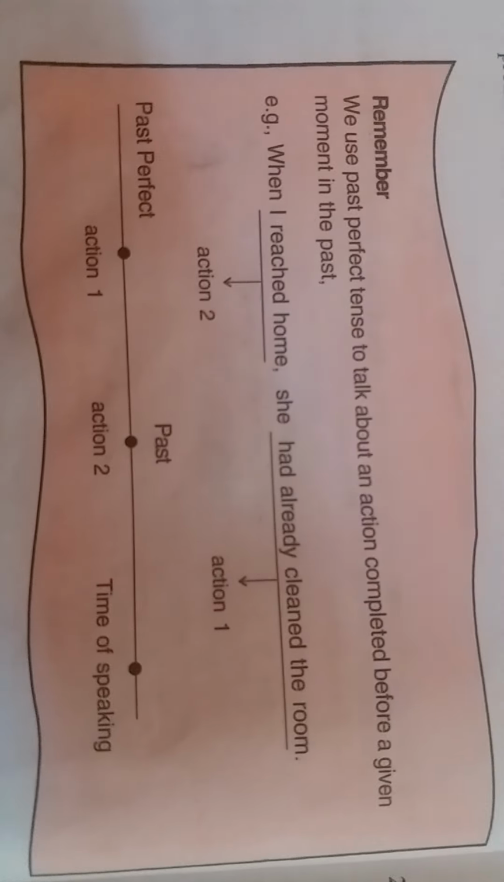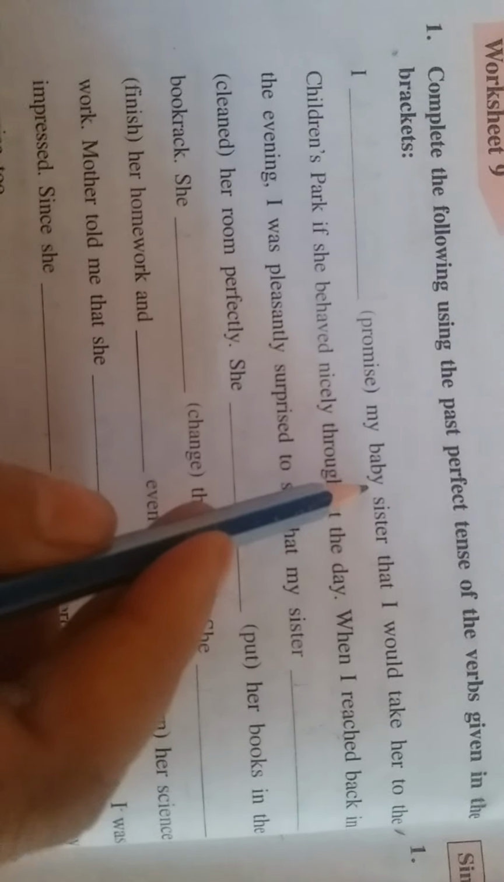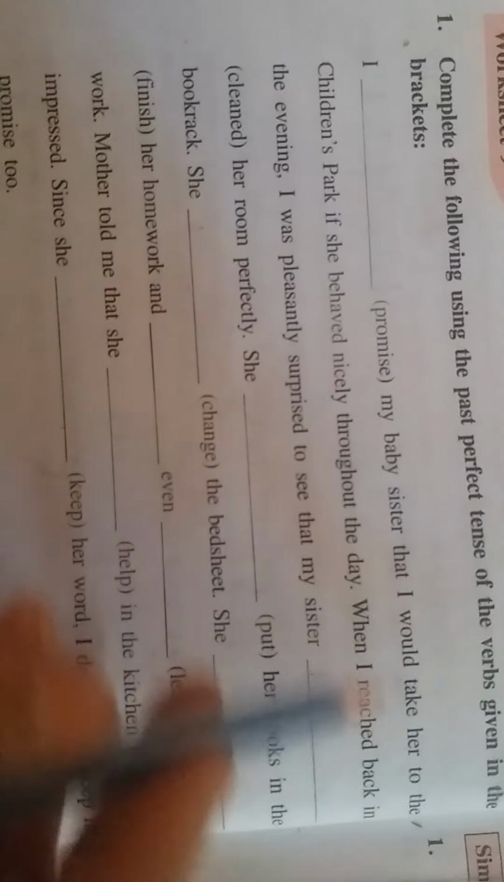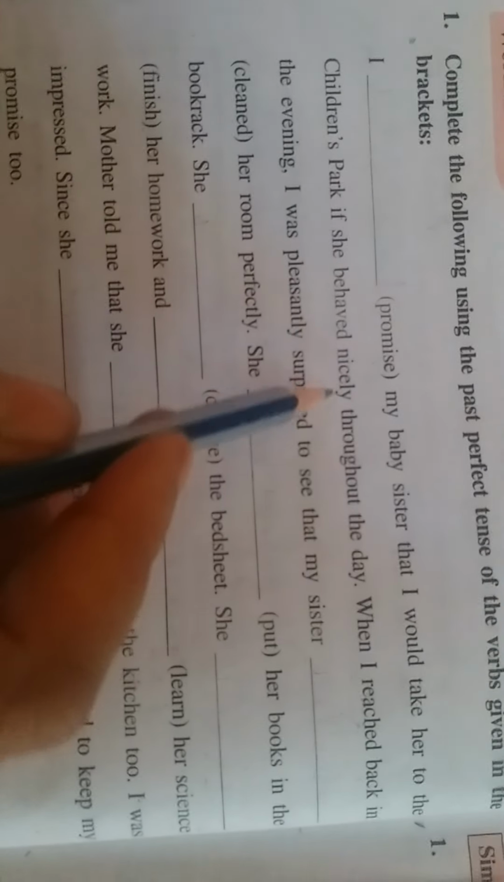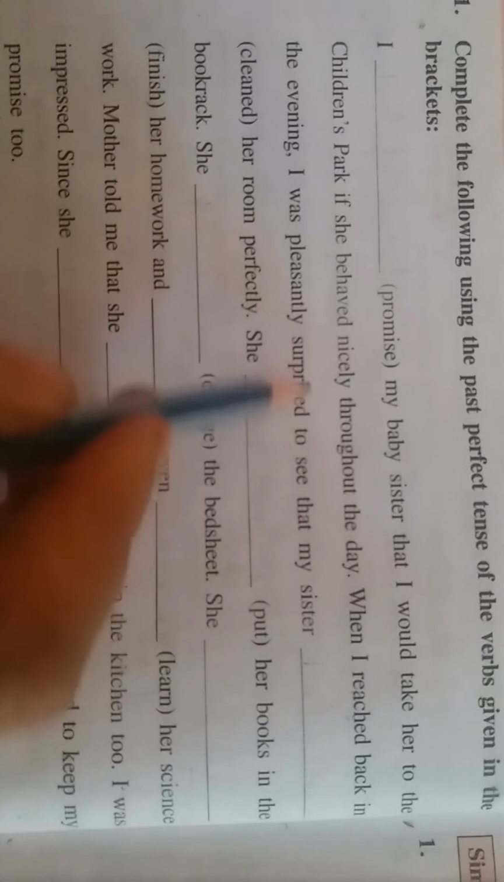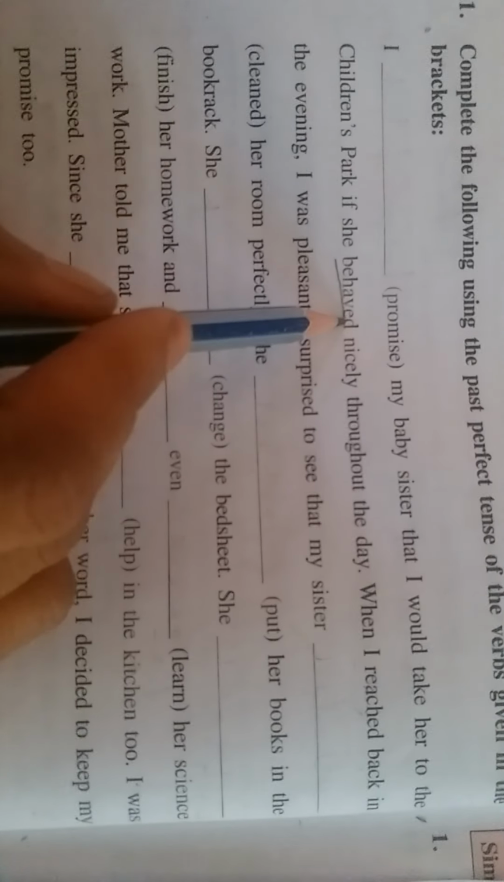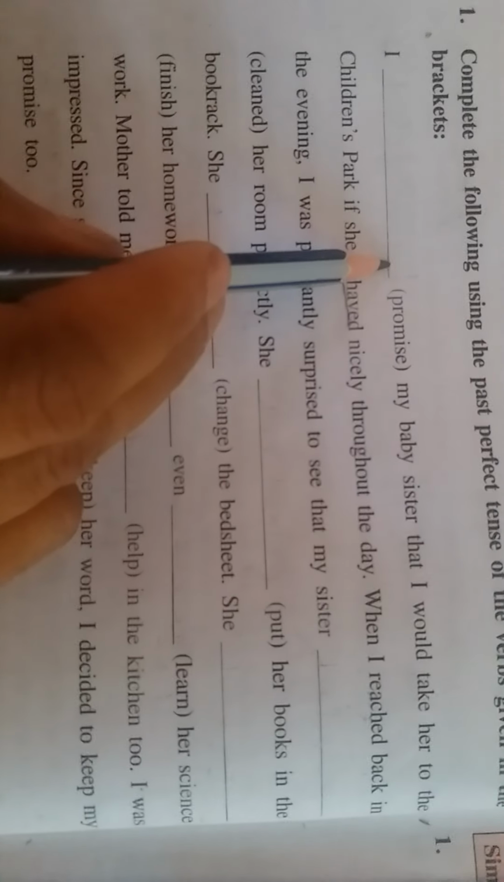Let's understand this with the help of a worksheet. Here our worksheet is: complete the following using the past perfect tense of the verbs in the brackets. So here our verb in the bracket is promise. I promised my baby sister that I would take her to the children's park if she behaved nicely throughout the day. Means here let's find out our action word. This is our action word. It means one action happened before the other action.